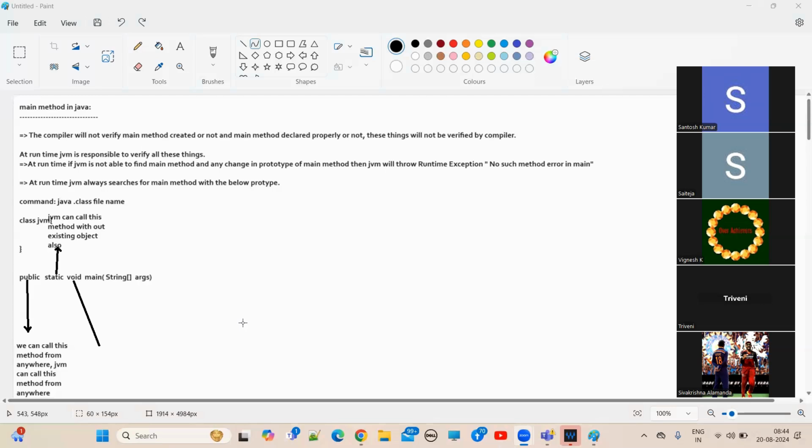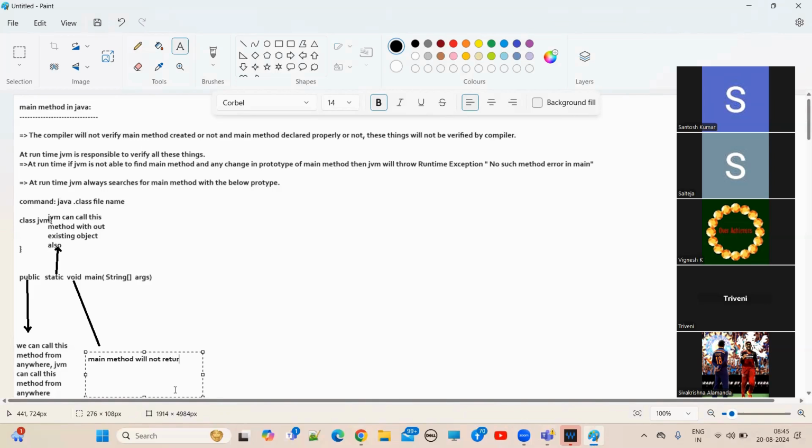void. Understand? Yeah, understood. Main method will not return anything to JVM. Okay? Main method will not return anything to JVM.